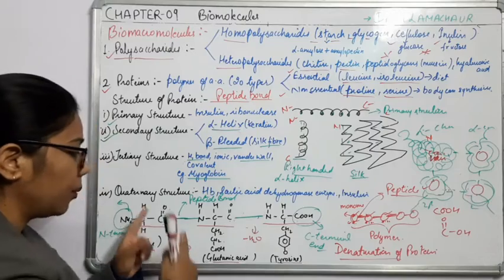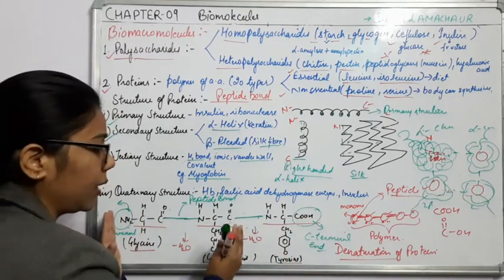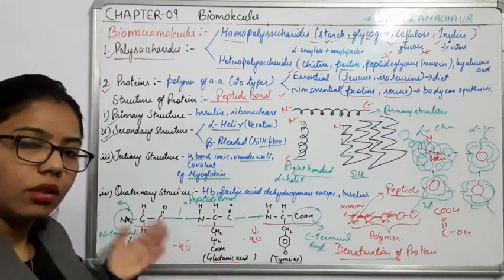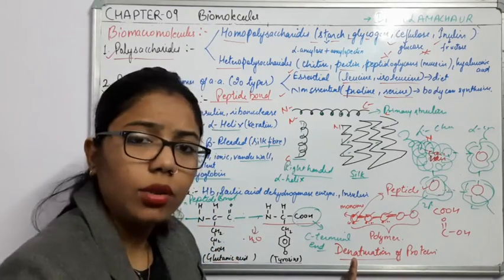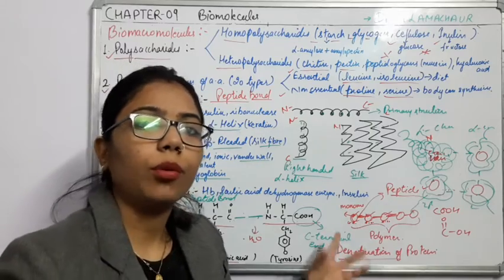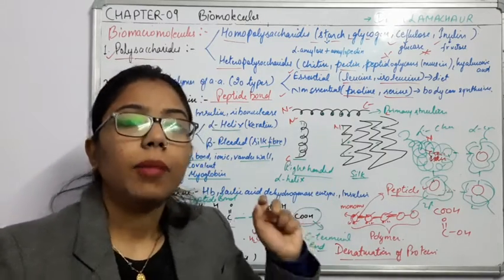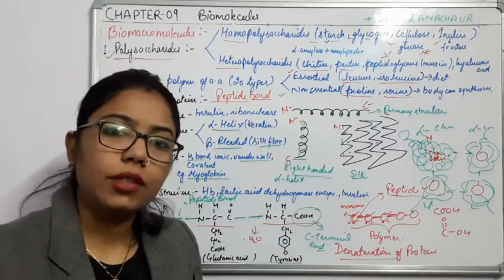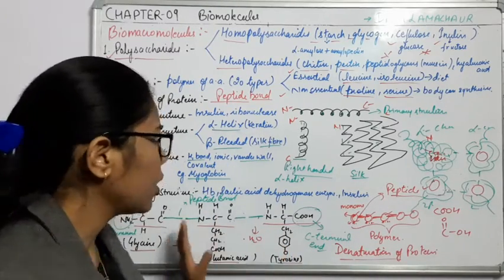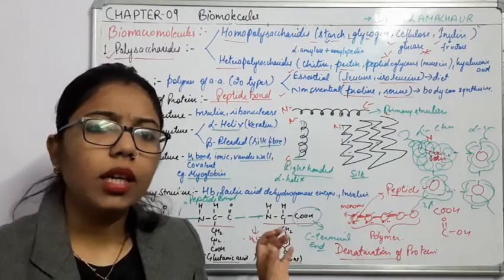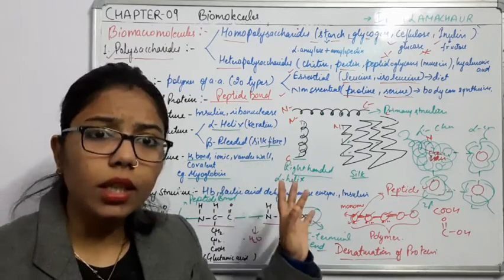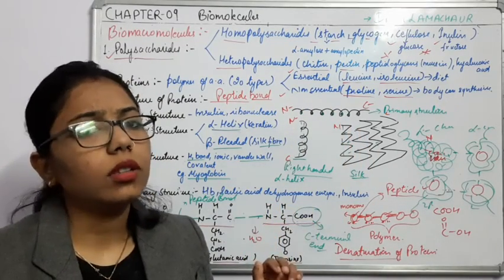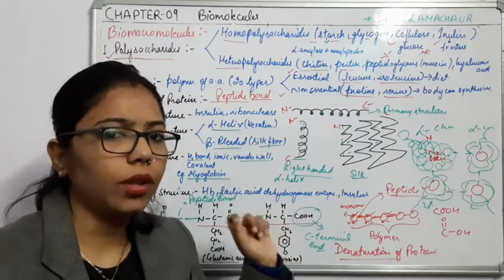The bond which is present between these amino acids will break down when I give high temperature, right? So it is denaturation of protein. It means that protein will get denatured by giving a very extreme environment. If I talk about the primary structure, it is somewhat difficult to break as compared to the rest of the 3 types of protein structure.